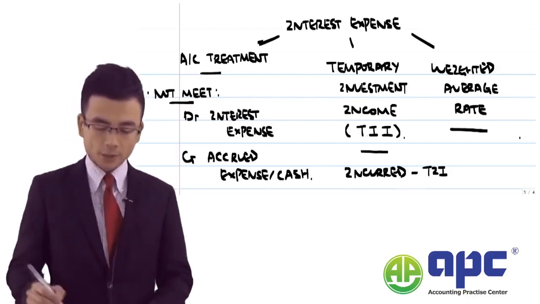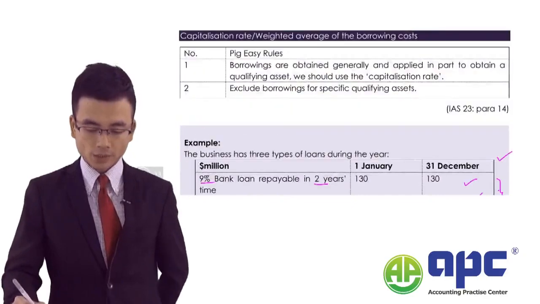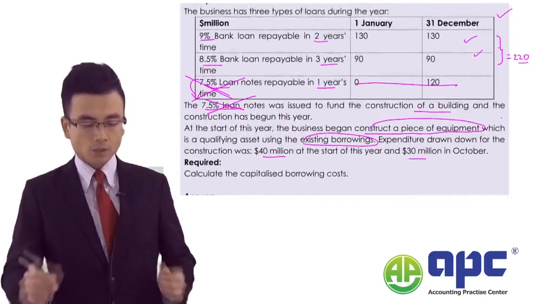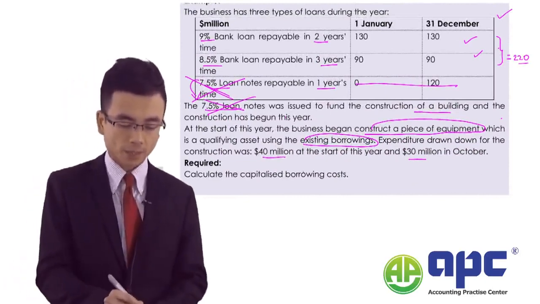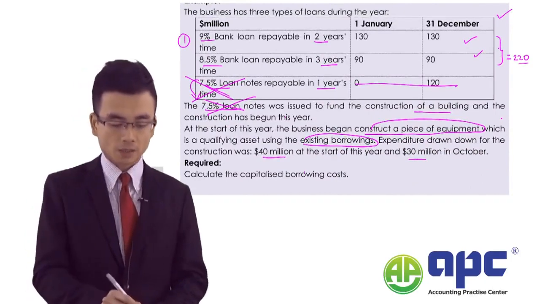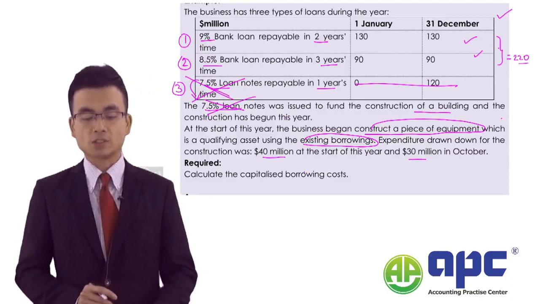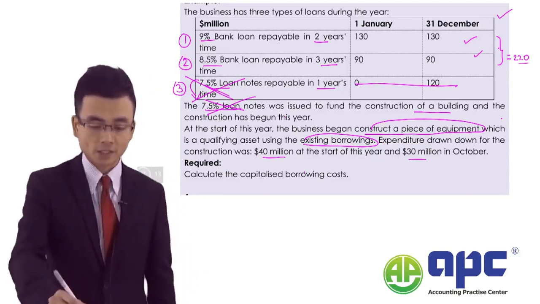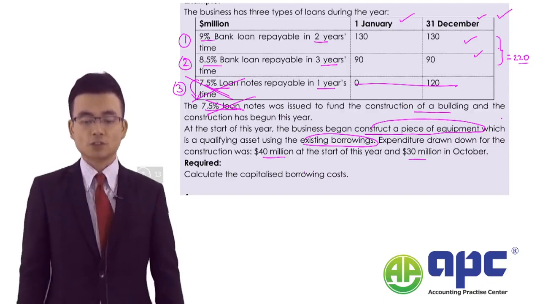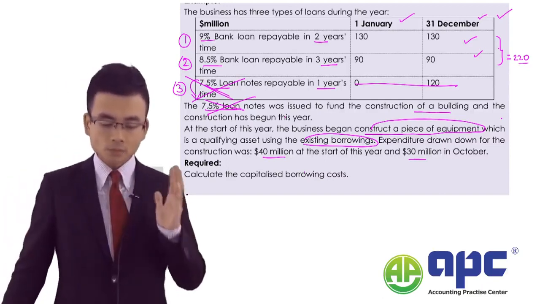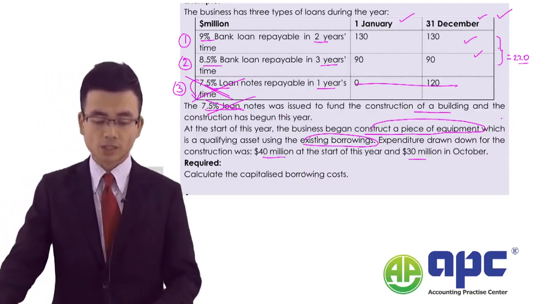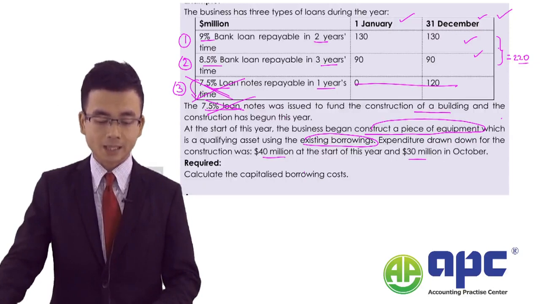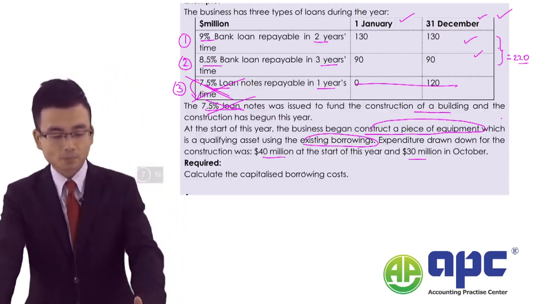So let's see a very good example related to this. A business has 3 types of loans during the year. Type 1 is a 9% bank loan, repayable in 2 years' time, second, 8.5% in 3 years' time, and third, 7.5% in 1 year's time. We are told about the year start and the year end, from 1st January to 31st December. We are told the third type of loan, the 7.5% loan note, was issued to fund the construction of a building, and the construction has begun this year.